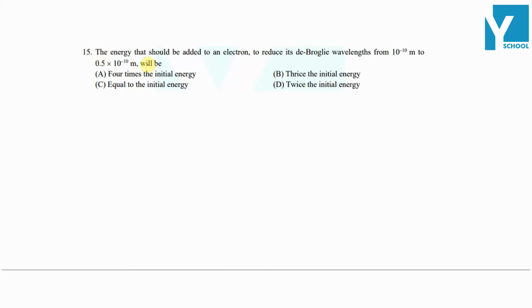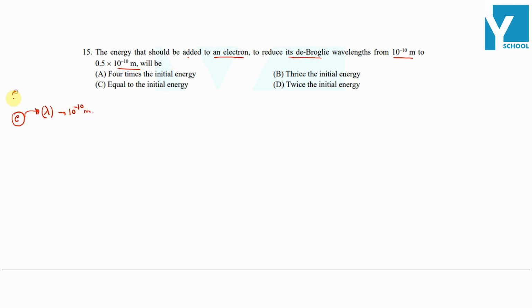The energy that should be added to an electron to reduce its de Broglie wavelength from 10 raised to power minus 10 meter to 0.5 into 10 raised to power minus 10 meter. क्वेश्चन इज अगर कोई इलेक्ट्रॉन है हमारे पास, उस इलेक्ट्रॉन का कुछ वेवलेंथ गिवन है हमारे पास, डी ब्रोगली वेवलेंथ विच इज 10 रेज्ड टू माइनस 10 मीटर.